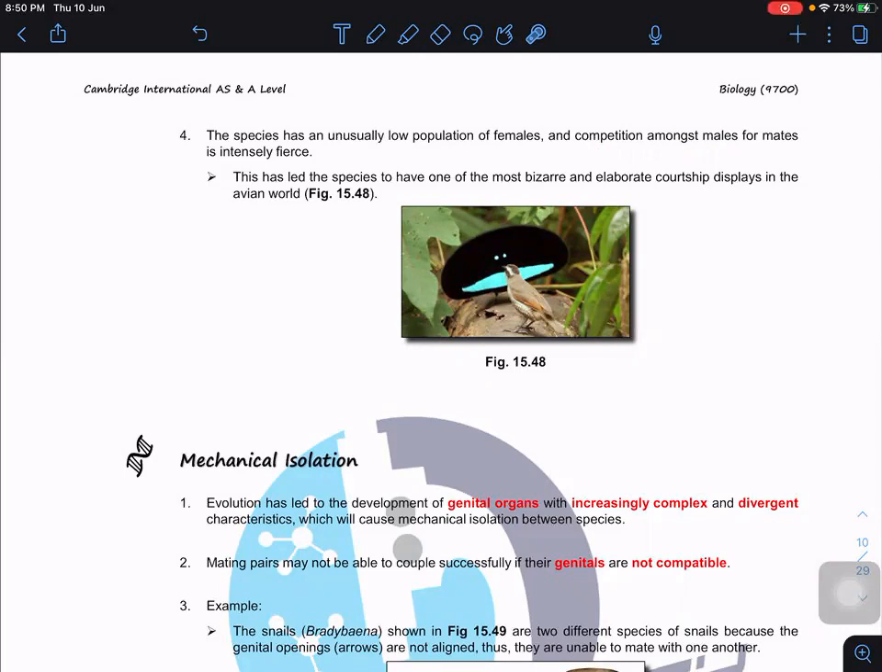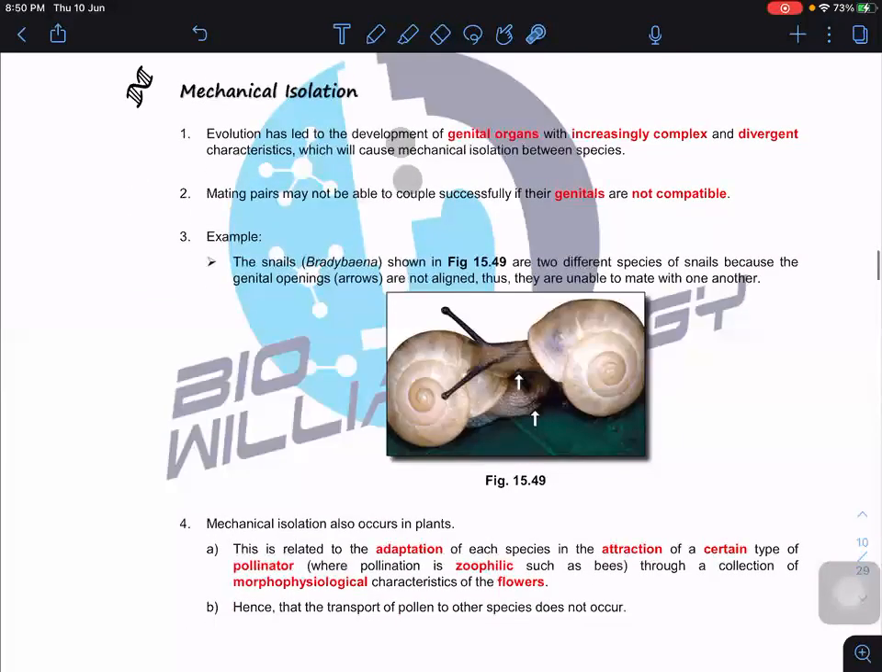Next, followed by mechanical isolation. Basically, genital organs are increasingly complex and divergent. So the mating pair try to mate, but their genitals are not compatible. No matter how they align, the genital organs are actually different. Look at it from the top view: this one clockwise, this one anti-clockwise. They look like the same species, but the genital organs, no matter how they do it, cannot align. Therefore, they can't mate.